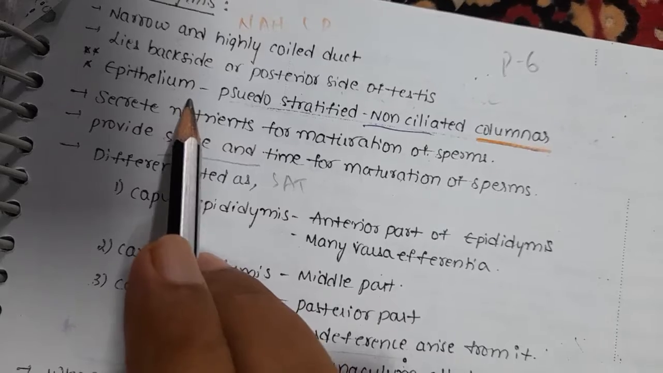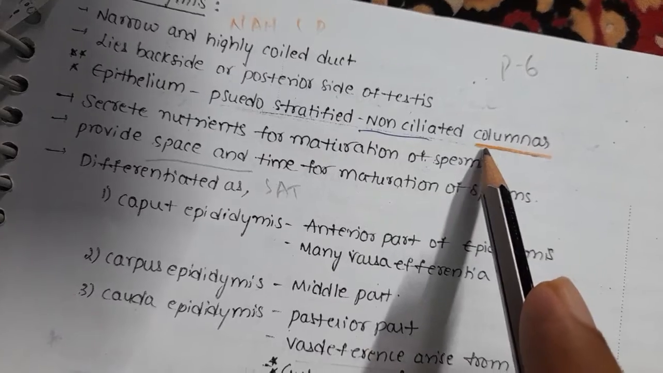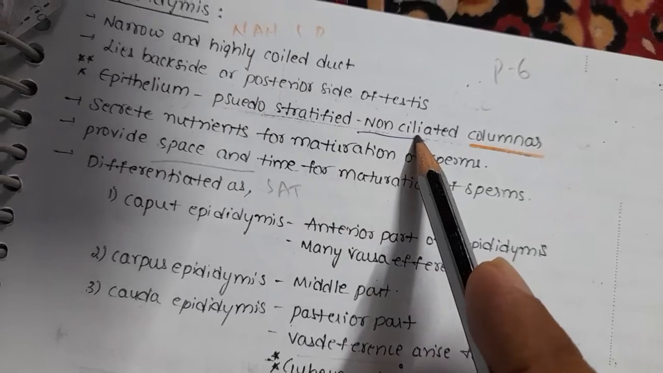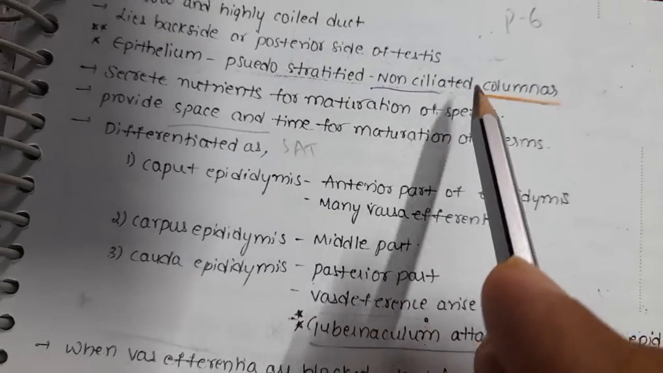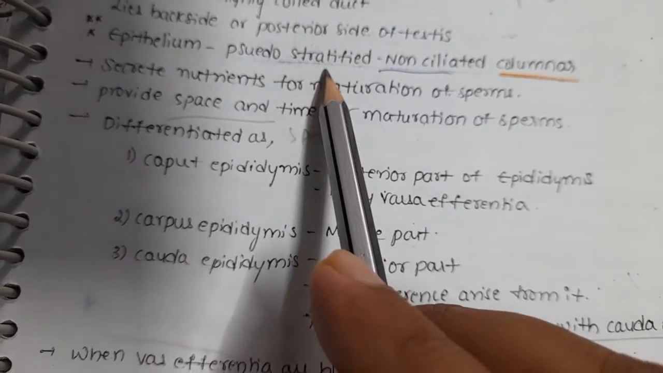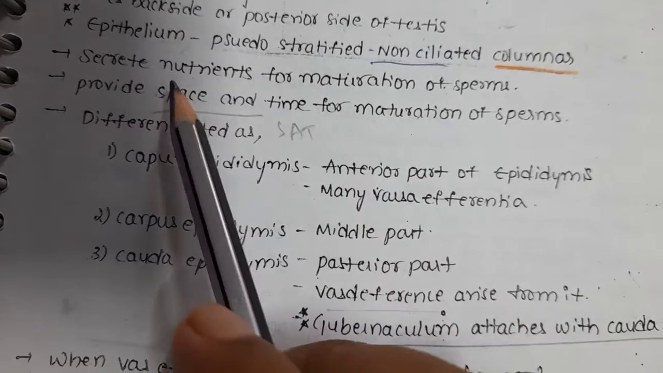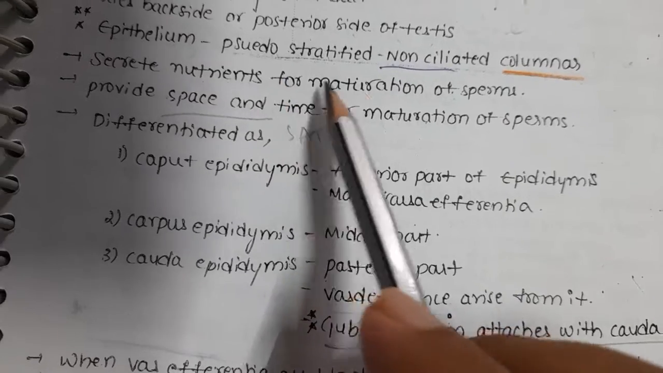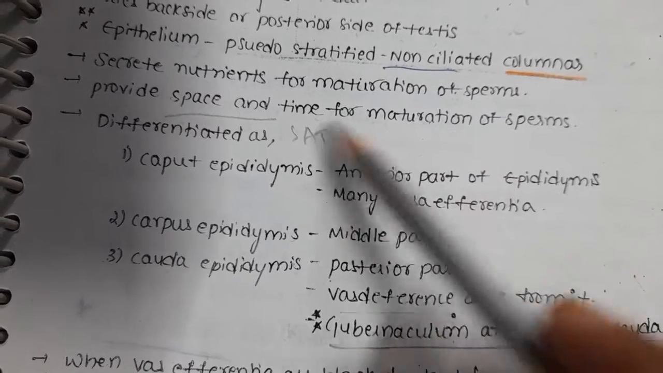What type of epithelium is present in it? Very important one: pseudostratified non-ciliated epithelium. Stereocilia are present here. The epithelium consists of pseudostratified non-ciliated columnar epithelium, the same as in the vasa deferentia, and it secretes nutrients for the maturation of sperms. It provides space and time for the maturation of the sperm.